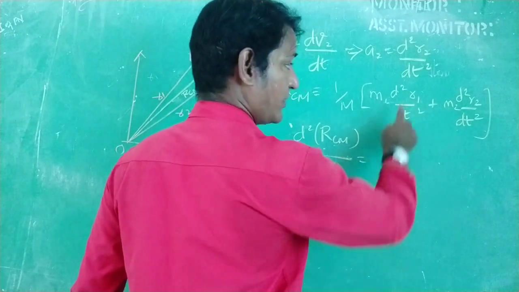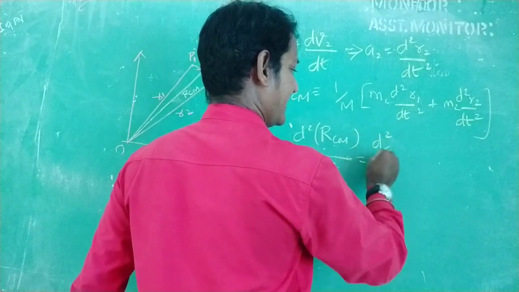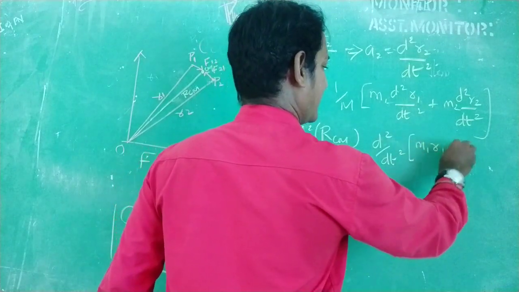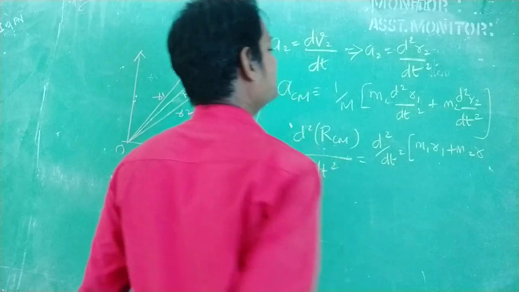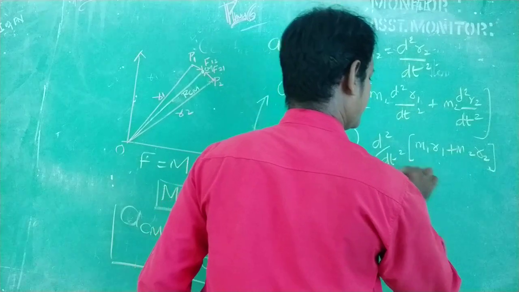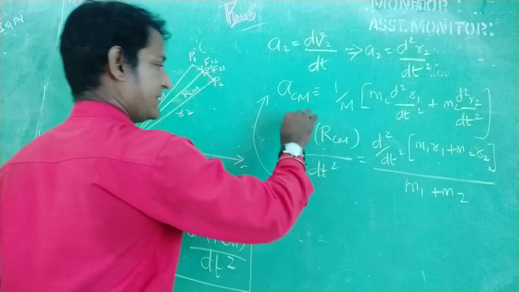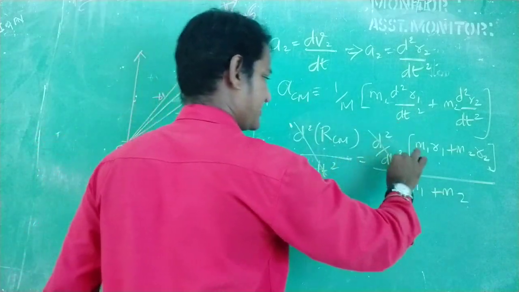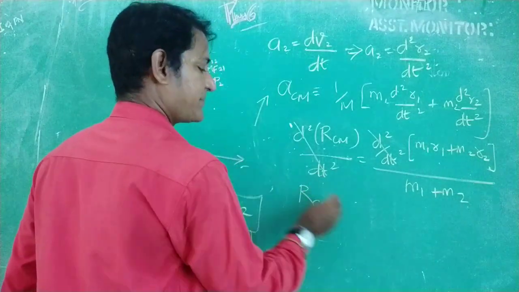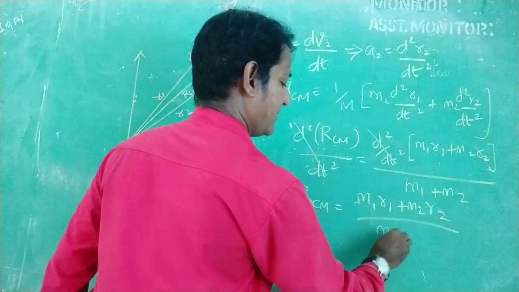Taking d squared by dt squared commonly outside, m1 r1 plus m2 r2 by the total mass, which is m1 plus m2. Here the d squared by dt squared will get cancelled. So R suffix CM is equal to m1 r1 plus m2 r2 by m1 plus m2.